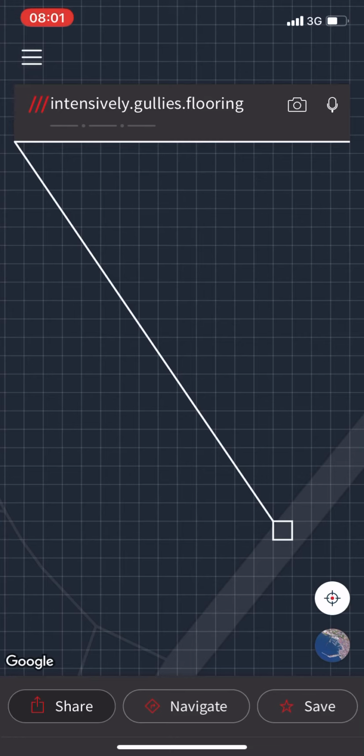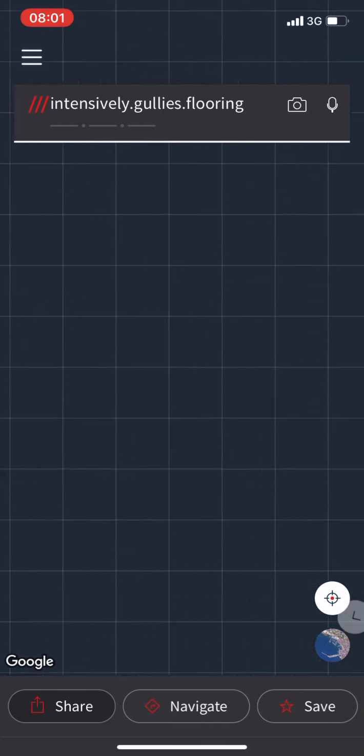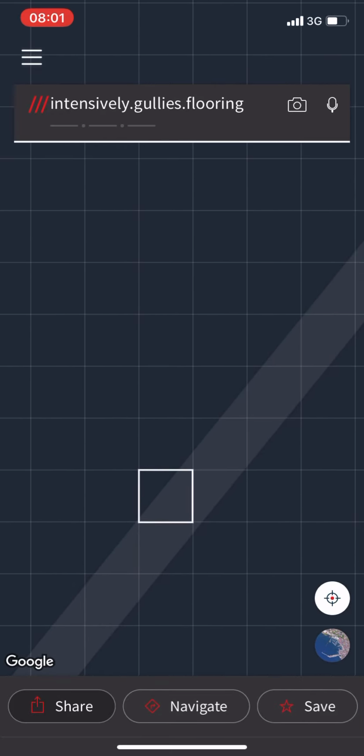If I click on one of those, you will see something like here, this square called intensively Google's flooring, and this location is unique because if I open the satellite view, you will see it's part of a road. And if you even want to meet someone in the middle of a forest or in the middle of a field, you can just come to this point in the field.